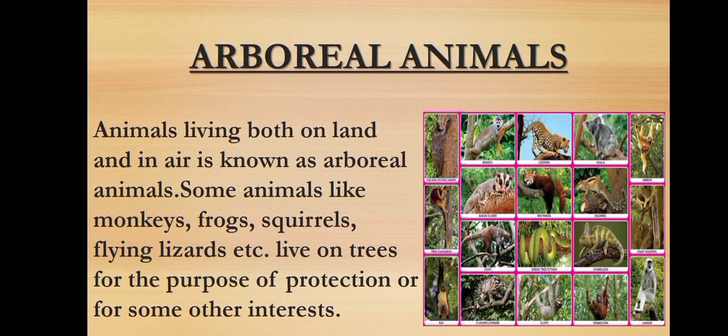Animals living both on land and in air are known as arboreal animals. Some animals like monkeys, frogs, squirrels, flying lizards, etc. live on trees for the purpose of protection or for some other interests.